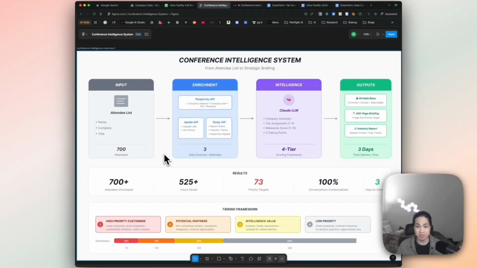Okay, so today I'm going to talk about this automation I built for one of my clients. It's a huge time saver for my client who wanted to go to a US conference for the first time in a new industry and had no idea who to talk to because they were very new to the industry. And so this automation saved them hundreds of hours of manual work that they would have done originally to look